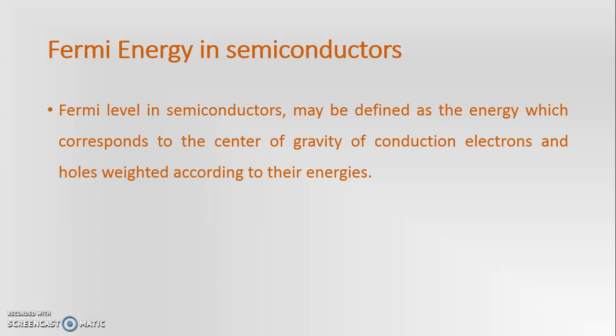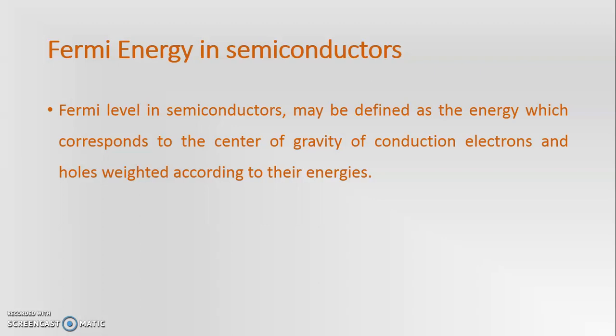So in short, we can say the Fermi level is at the center of gravity, and that center of gravity is shifted depending on the number of electrons and holes.